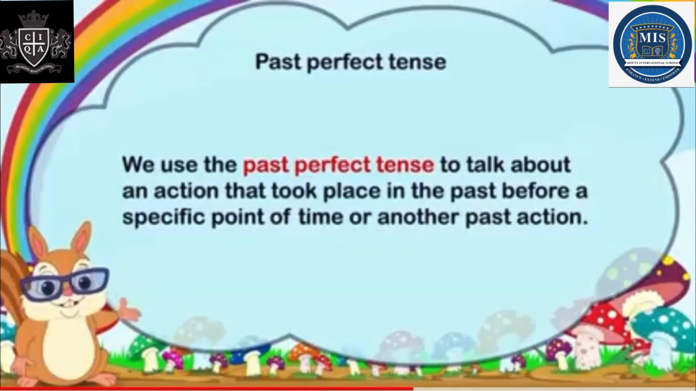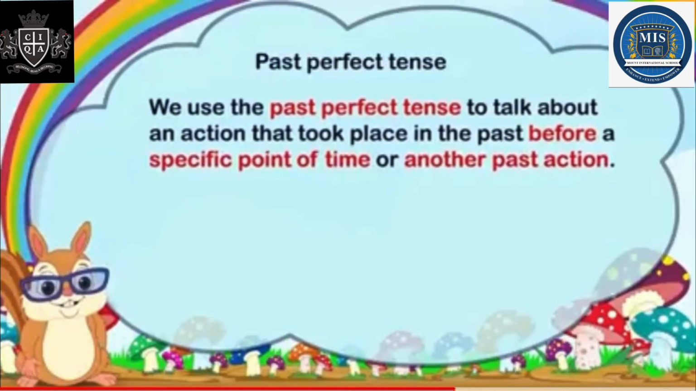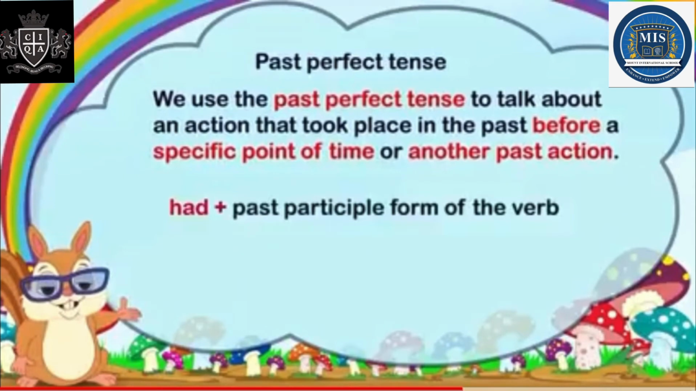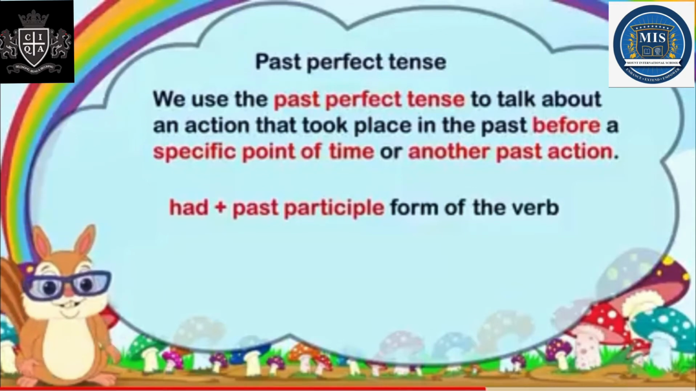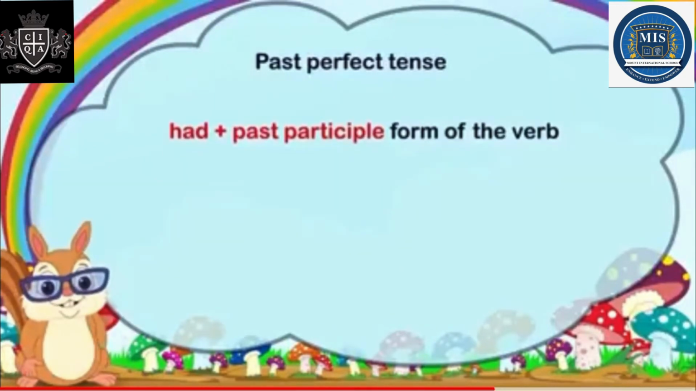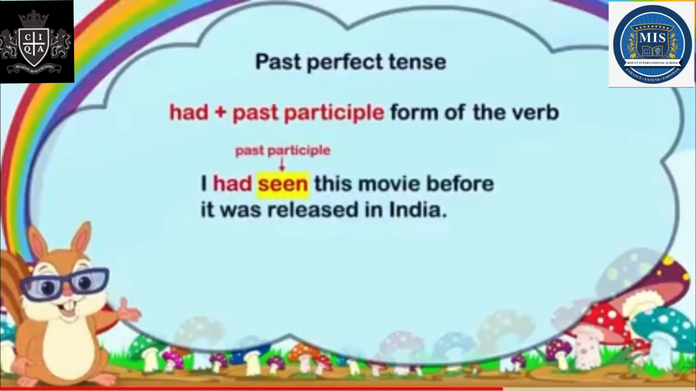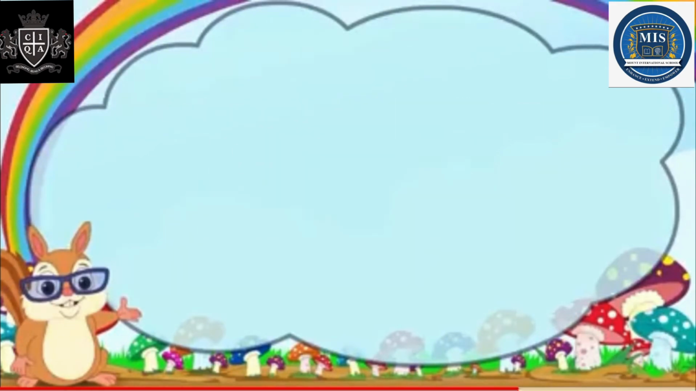Now past perfect tenses talk about an action that took place in the past before a specific point of time or another past action. So it took place in the past before a specific point of time. It is had plus the past participle form of the verb. You need to remember that in all perfect tenses, past participle form is used. I had seen this movie before it was released in India.